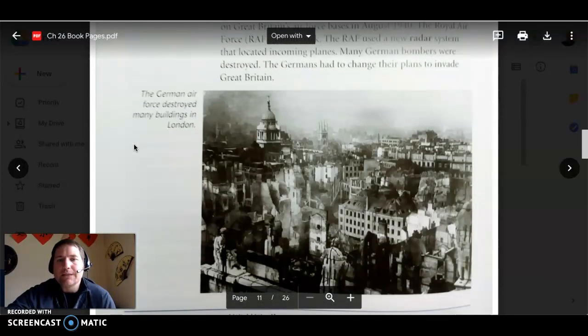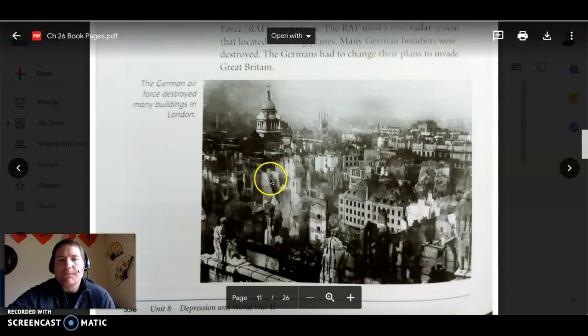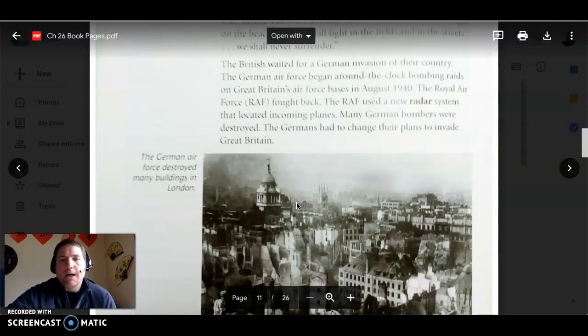So you can see that Germany was bombing London, the capital of Great Britain, right? Destroying London, big time. But the Royal Air Force was able to basically slow down these bombers, and I shouldn't say all of them, but enough that the Germans eventually stopped attacking by air. Okay, because if you think about where Great Britain is, it's an island. So you have to go there by sea. You can't just march troops in. It made it a little bit more challenging to conquer Great Britain.